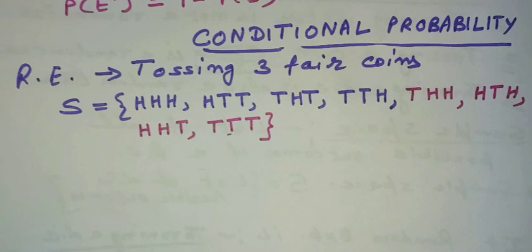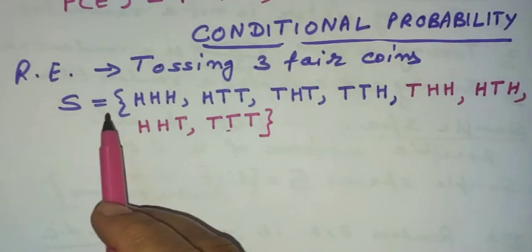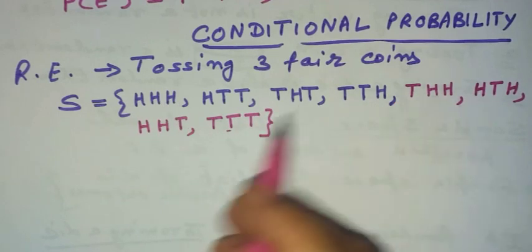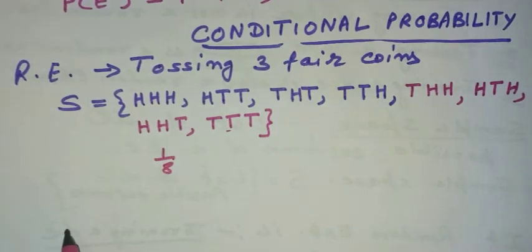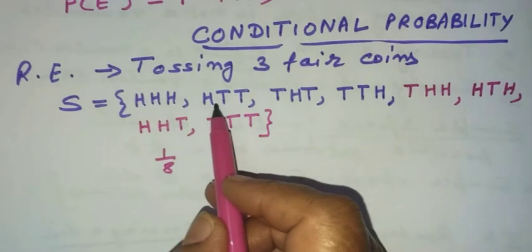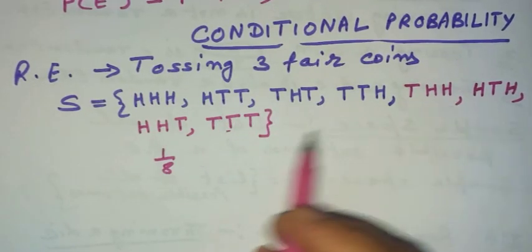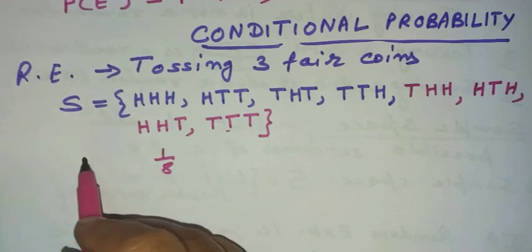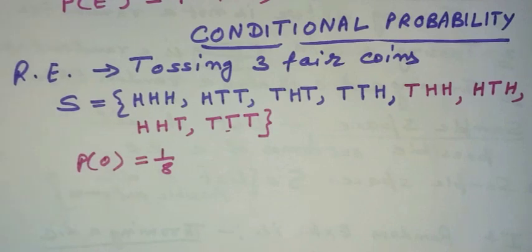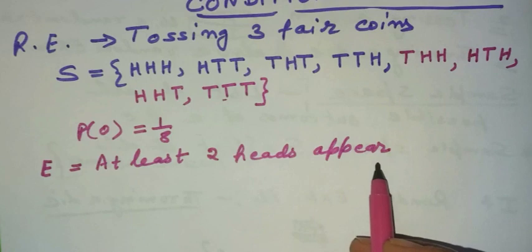Now let us consider 2 events. First of all, let us make it clear that the probability of occurring of each of these outcomes is 1 by 8. So the probability of occurring 3 heads is 1 by 8, and the probability of occurring this is 1 by 8. So each individual outcome will have probability equal to 1 by 8. Let E be the event, at least 2 heads appear.